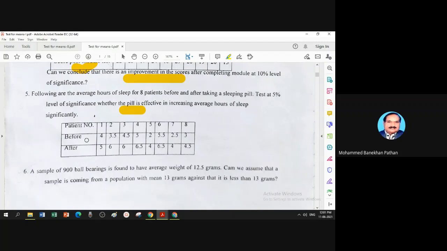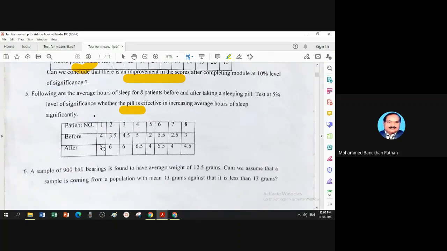Before, we make a record of how many hours the patient is sleeping, and after giving the tablet, how many hours the patient is sleeping. So this is nothing but again before and after. We apply the parity test and take the decision, effective or not effective.